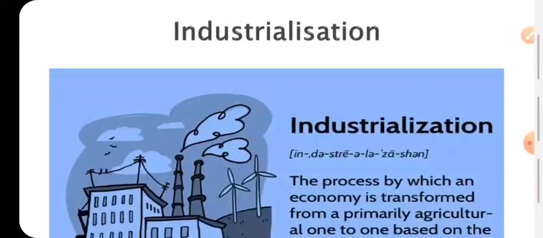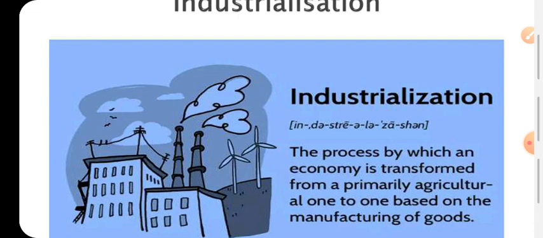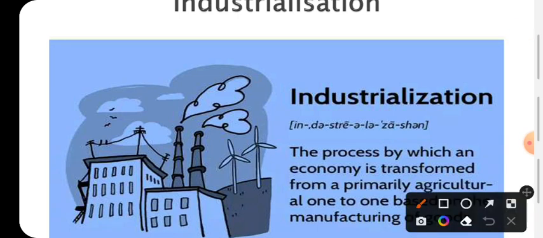Friends, then come to our second topic, industrialization. Industrialization is a process by which an economy is transformed from a primary agricultural economy to one of manufacturing goods. Primarily in India, our economy was purely agro based, but in course of time we have slowly shifted to an industrial economy, because without industry, manufacturing and production, our people will not get the things that are needed for them.